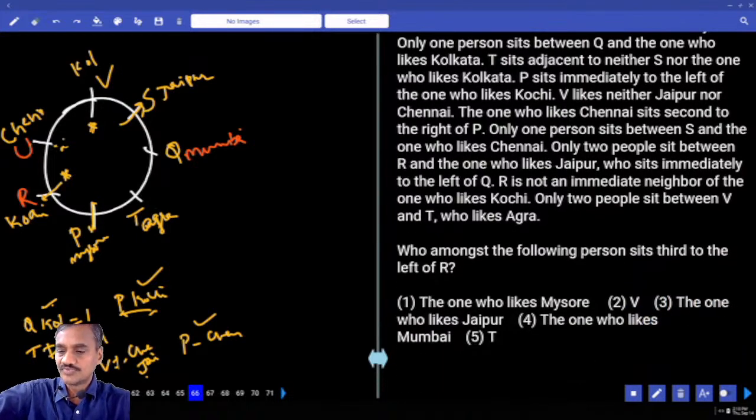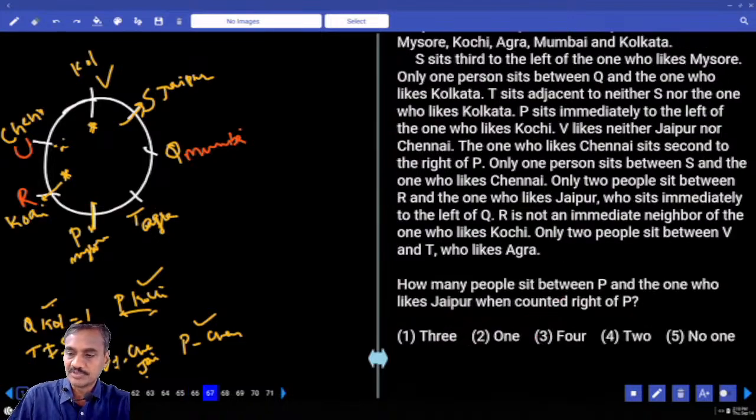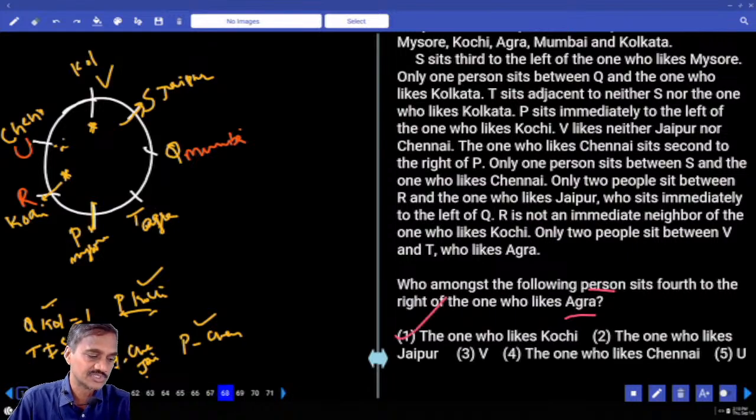Who among the following persons sits third to the left of R? Third to the left of R is Q, the one from Mumbai. Choice for question number 66. Then 67: how many people sit between P and the one who likes Jaipur when counted from the right of him? Between P and Jaipur on the right-hand side, there are exactly 3 people, choice one, question number 67. The next one, 68: who among the following sits 4th to the right of the one from Agra?